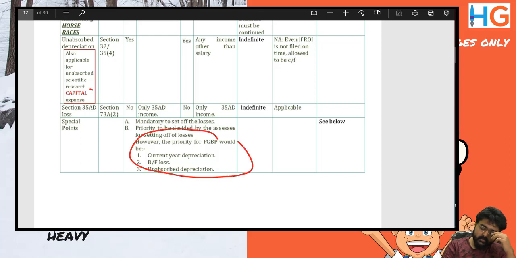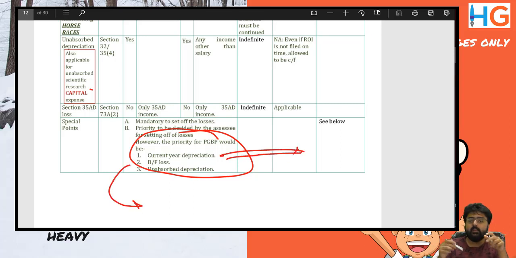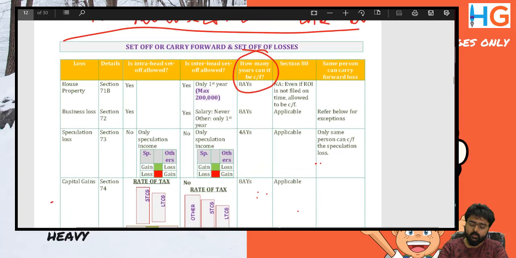However, the priority for PGBP, yes, now focus right here. PGBP priority is specifically first current year depreciation, then brought forward losses. Current year depreciation, why? Because it is a compulsory deduction. Brought forward losses, why? Because it has a limited period. Unabsorbed depreciation, why? Indefinite period. Okay.